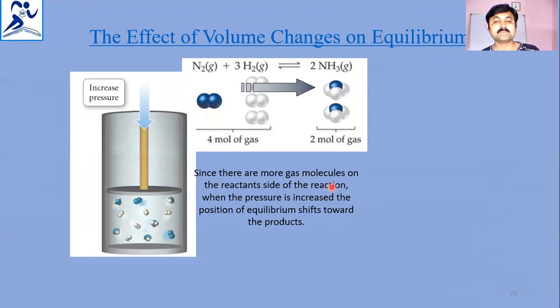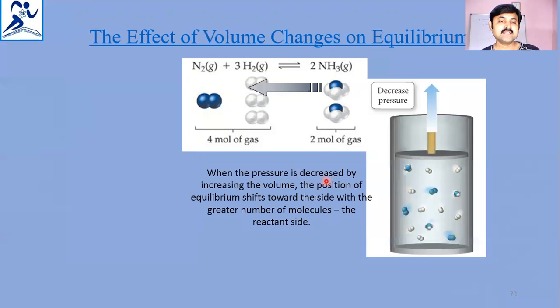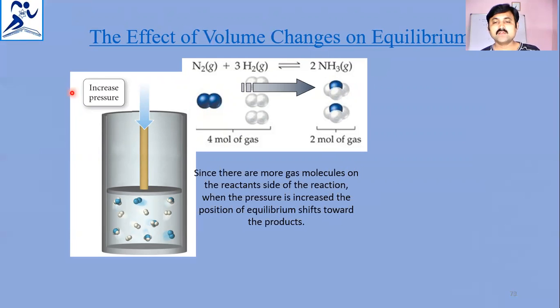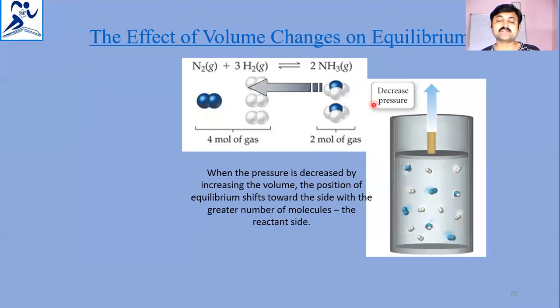So when you increase the pressure, as shown in this picture, the equilibrium shifts as described. Another picture shows decreasing the pressure. When you decrease the pressure, what will happen? When the pressure is decreased by increasing the volume, the position of equilibrium shifts towards the side with the greater number of gas molecules. The greater number of molecules is on the reactant side, so it shifts in the reverse direction.